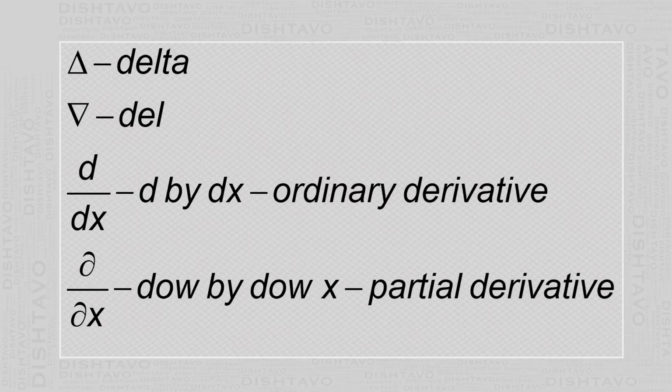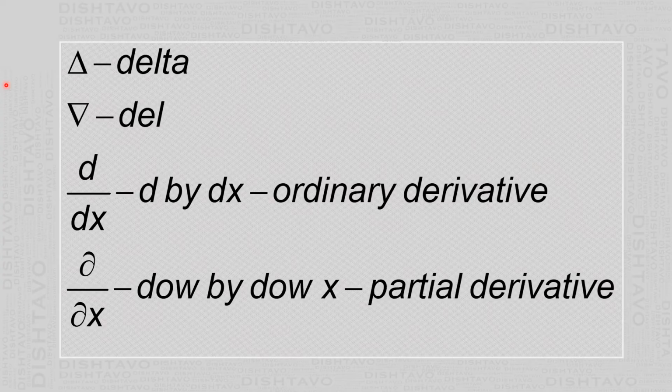In this chapter and also in electrostatics and magnetostatics, we will come across certain symbols which are used throughout. So those symbols and notations we will see now.